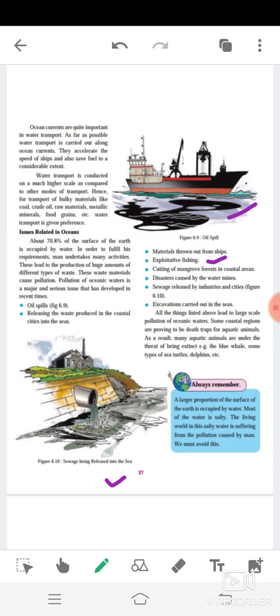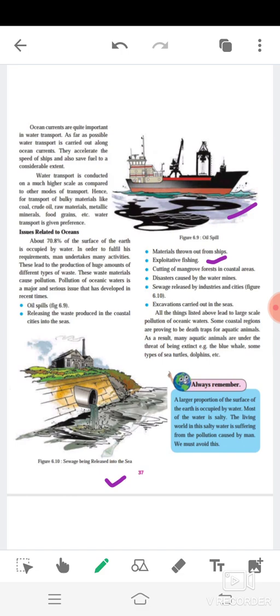Mode of large scale transport of goods: ships, travelers, boats, etc. Spain, Norway, Japan, countries with good coastline, I have already explained. Ocean currents accelerate the speed of ships and save fuel to a considerable extent. Now, bulky materials transported by water transport are coal, crude, raw materials, metallic materials, food grains, etc.